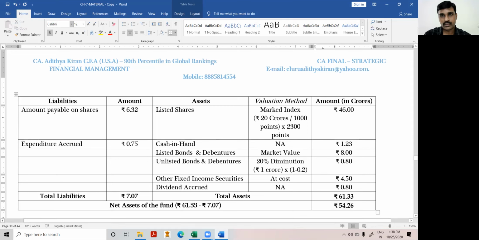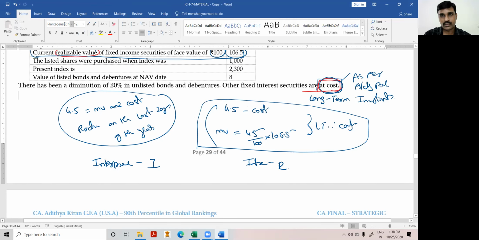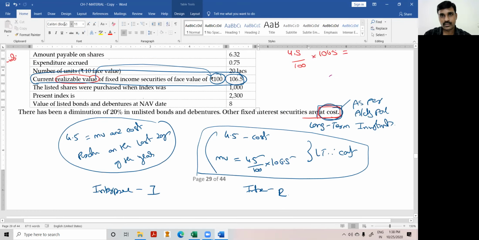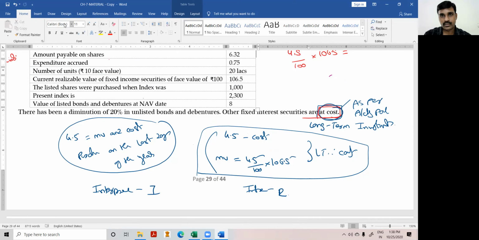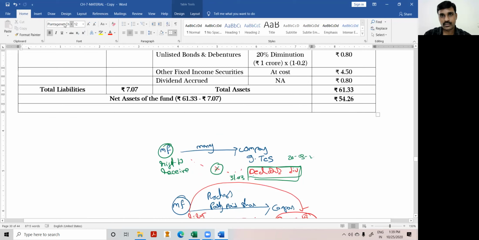Next, number of units. Look at this information. Face value 10, and they have given 20 lakhs. The above information is in crores, so we have to convert this into crores also. Number of units outstanding will be 0.2 crores. 20 lakhs means 0.2 crores.